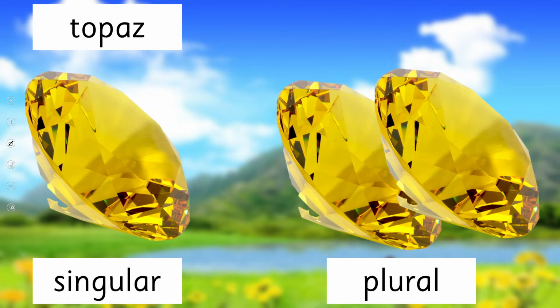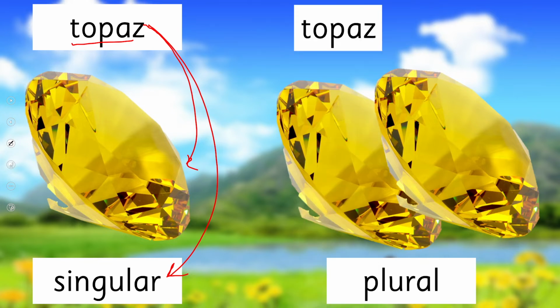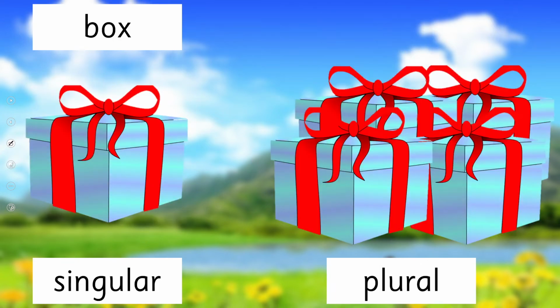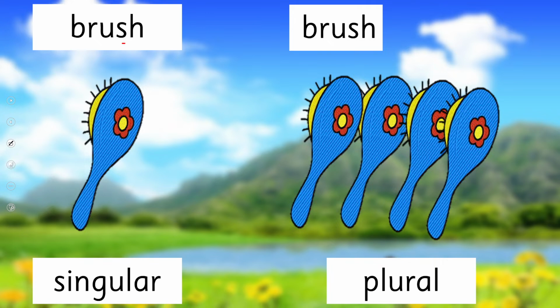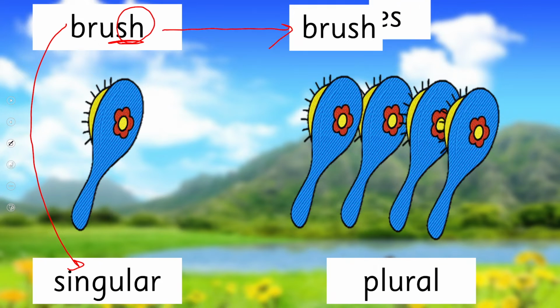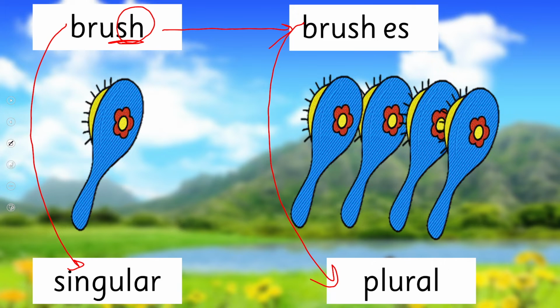Okay, it's topaz, we know it's a beautiful jade, and it's singular. So when it's more than one, what do we do? We'll add es, it becomes plural, right? Box, singular, boxes, plural. Brush, singular. Now you see this is ending on sh, and by the way, what is sh? It's a digraph. Good, you remember. So to make this singular noun into plural, what do we do? We add es, it becomes plural, which means more than one.